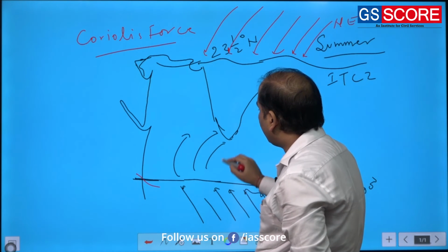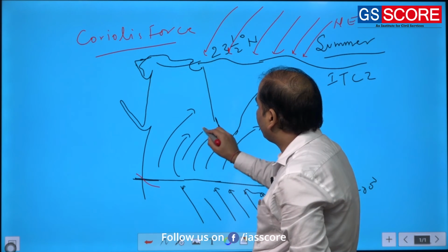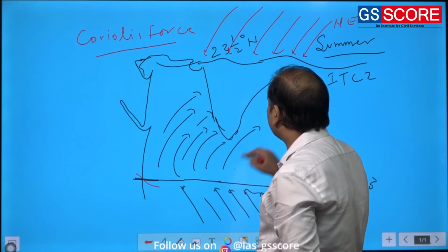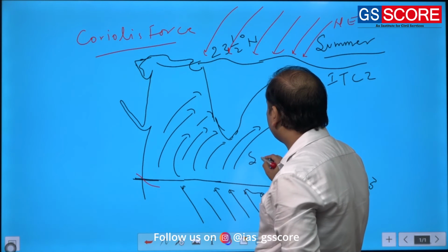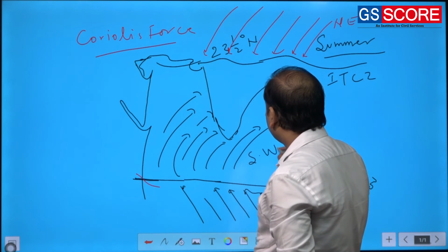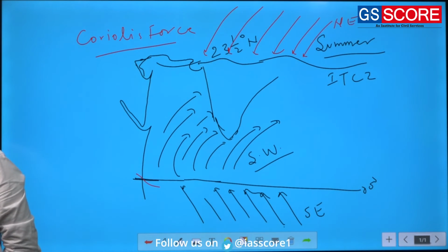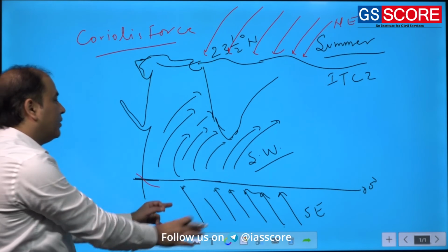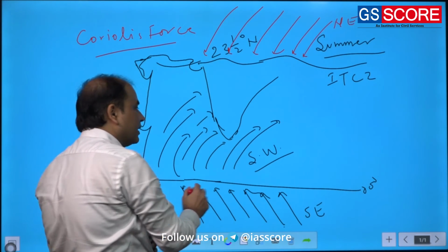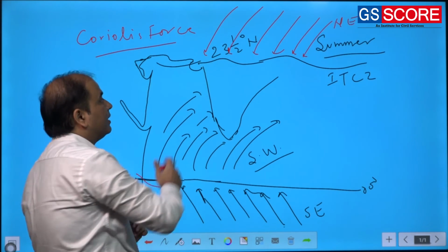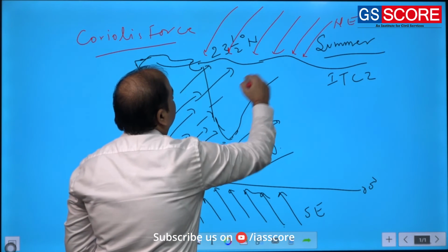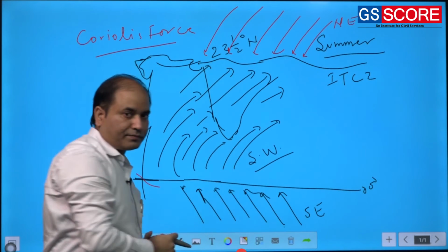So simply because of that, the same southeasterly after crossing the equator will turn rightward, and the same southeasterly will become southwesterly. As these southeasterly become southwesterly, they will reach up to the northeasterly.